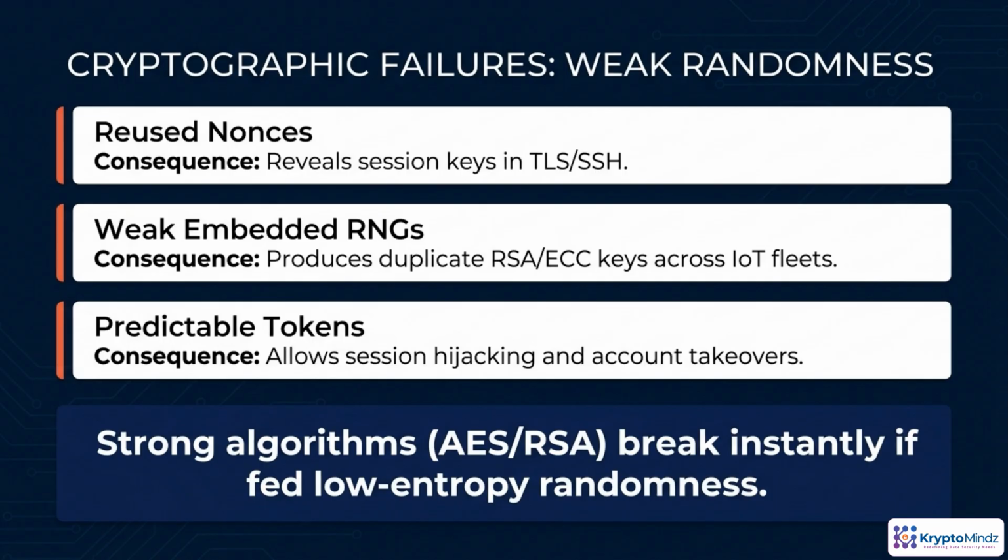Weak randomness is one of the fastest ways to destroy otherwise solid cryptography. If you reuse nonces in protocols like TLS or SSH, attackers can combine ciphertexts and algebraically recover session keys. When embedded devices have poor random number generators, they may ship millions of RSA or ECC keys that are partially or fully duplicated. Once one device is broken, many others fall with it. Predictable tokens like password reset links or session IDs let attackers guess their way into accounts. So strong algorithms are not enough. You must also engineer strong entropy sources.